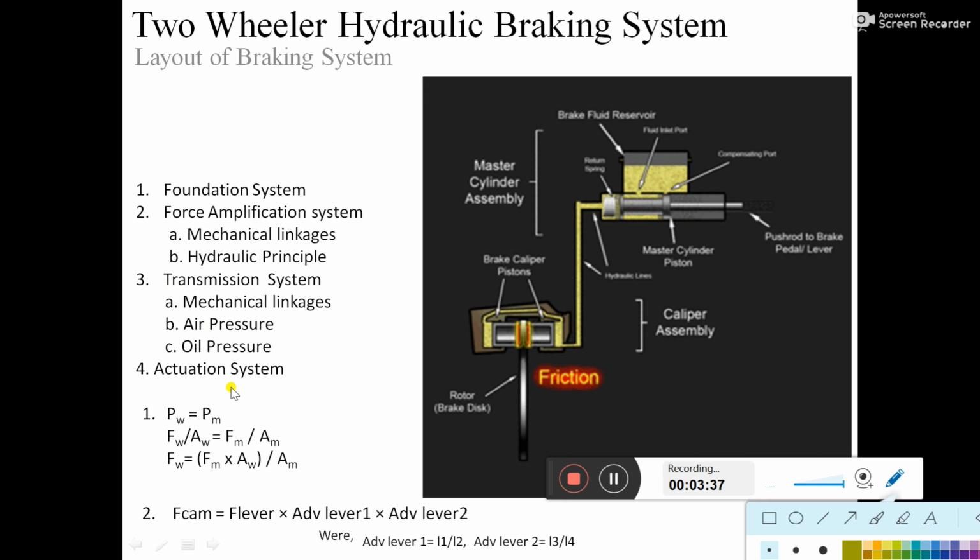Now the actuation system, how actuation takes place. We have gone through the foundation, which gives the system a rigid support, then the force amplification, which is the multiplication of force, and the transmission. Now we come to the location of the wheel, that is actuation. If the actuation is done on the basis of a piston cylinder arrangement, here you can see there is a piston and this is the cylinder. So this is a piston cylinder type actuation.